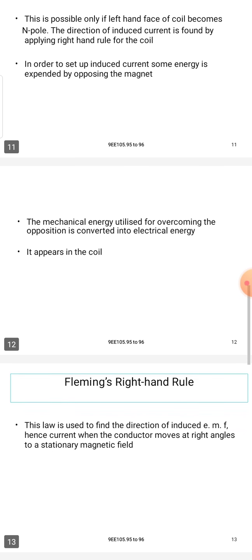The mechanical energy utilized for overcoming the opposition is converted into electrical energy, which appears in the coil.